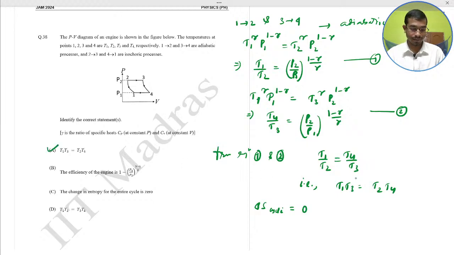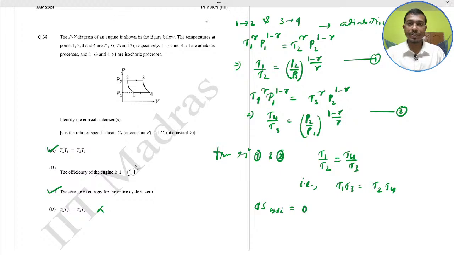For option B, the efficiency of the engine, we have to find it. And C, the change in entropy in the entire cycle is 0, is also correct. D would not be correct because T1 T2 is not equal to T3 T4. And you have to find the efficiency.